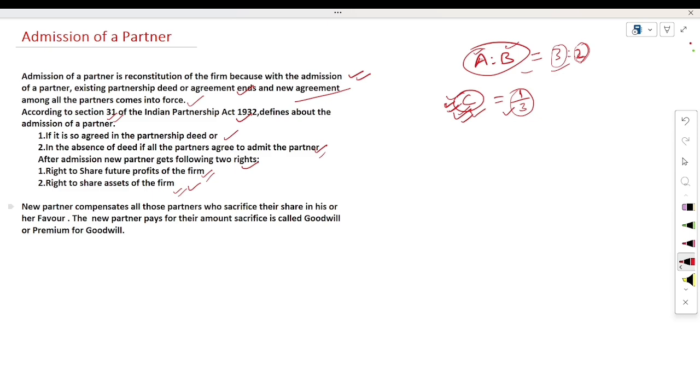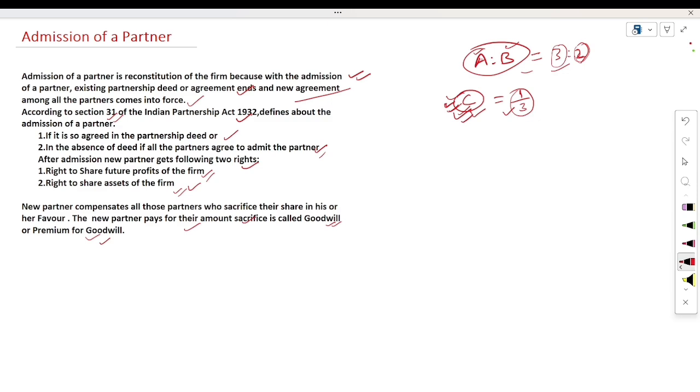The new partner pays for their amount of sacrifice in the form of goodwill, and this goodwill is also known as premium for goodwill. In short, when we are taking admission of any new partner, at the time of admission the old partners are sacrificing their shares.